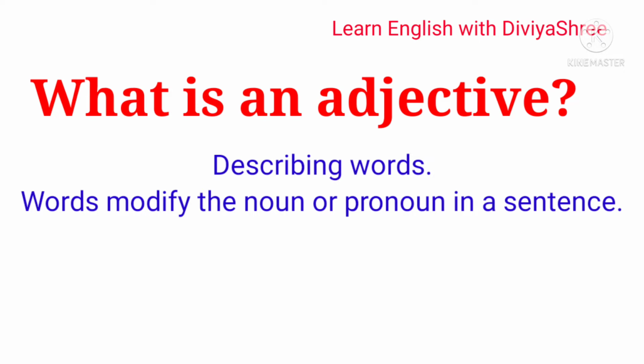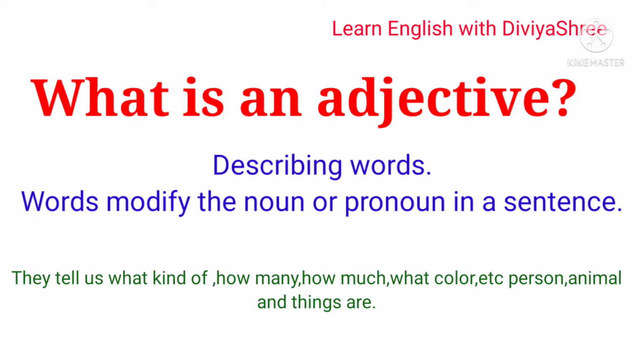What does it mean that it gives information? It means it modifies a noun or pronoun. In an easy way, you can say adjectives are describing words that describe a noun or pronoun. So guys, in what manner do they describe a noun or pronoun? We can say that they tell us what kind of noun or pronoun, or how many, how much, what color, etc. A person, a place, animal or thing. Okay, so adjectives tell us like this.